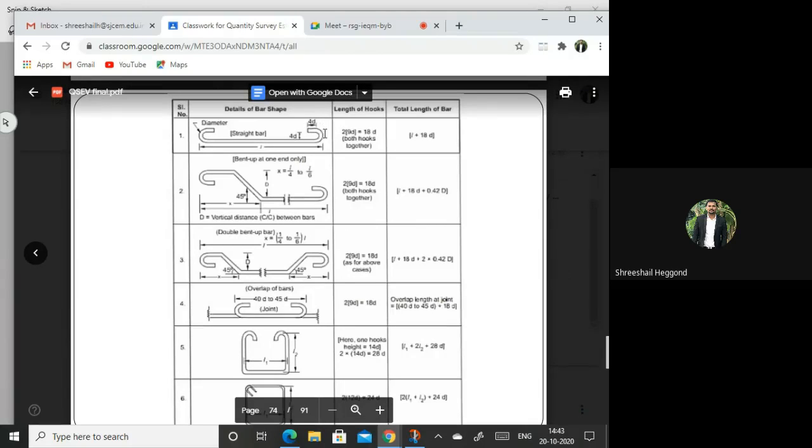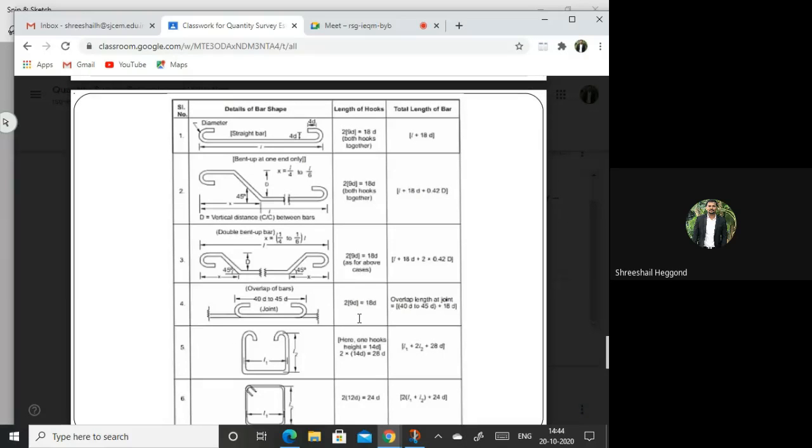If it is an L hook, which means only the L shape hooks are provided, that will be horizontal bar plus a 90-degree bend. That much only, so we provide 12D, 6D on each side. Okay, this will be for the extra length calculations.